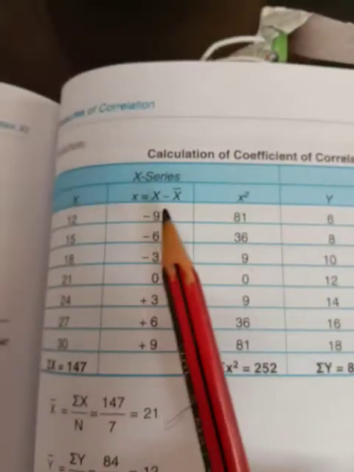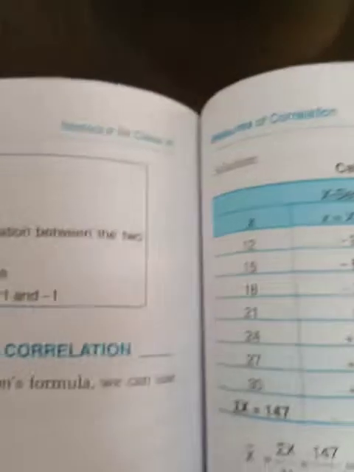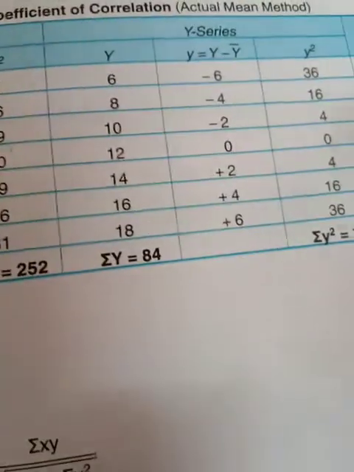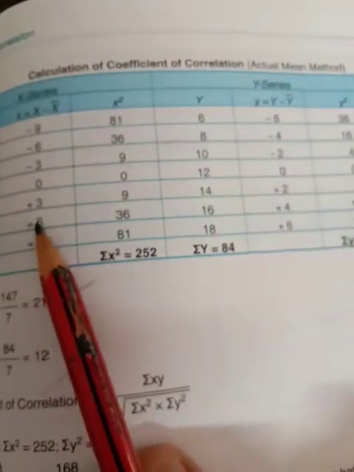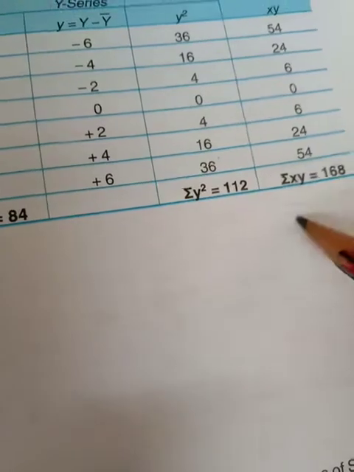For xy, 9 into 6, 36, and minus 6 into minus 4, that is 24. They are both negative, so the minus will disappear. 0 into 0, likewise plus 3 into 2, then 6 into 4, and then 9 into 6. Likewise, you will get the value sigma xy, 168.